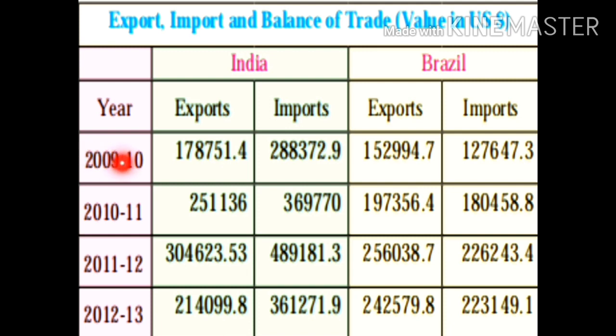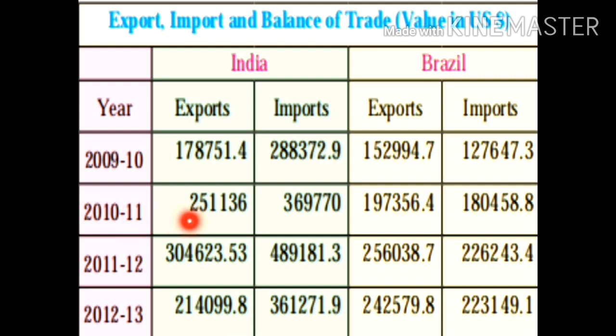In the year 2009 to 2010, we find that the export of India was 1,78,751, whereas the import is 2,88,372. So here we find that the imports are more than the exports. So this is going to be an unfavorable balance of trade.